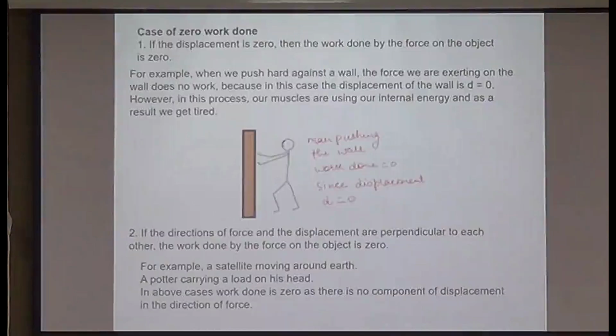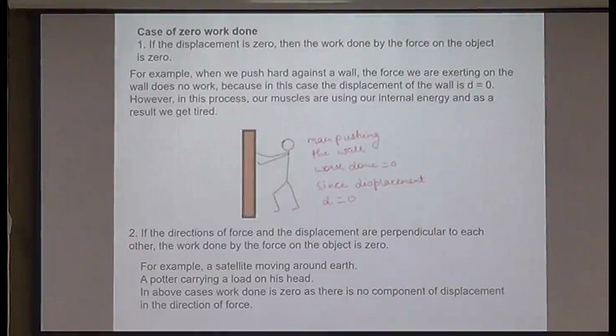Next is zero work done. Zero work done happens when you apply force on an object and the object does not get displaced. It remains at its place. So, if the object remains at its place, the displacement is zero, work done is zero. Another example can be, I am asking the notebook which is lying in front of you to get up and move and go to the student. The notebook itself can't move unless we apply a force, the object will not move. So, if the force is zero, work done will again be zero.